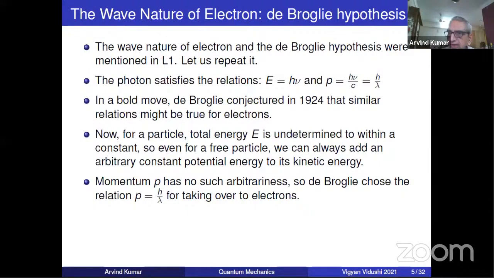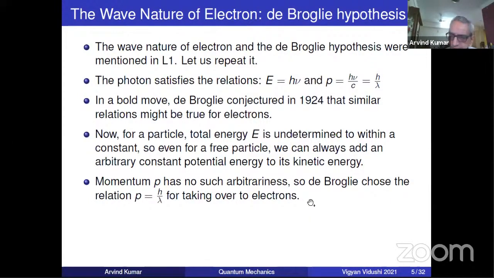Kinetic energy, of course, is very clear, p square by 2m or half mv square. But potential energy, you can always add a constant, and still there's no difference in physics. Please write in your chat why you think that is the reason. And if you understand the reason, you will know why de Broglie chose P equal to h by lambda rather than E to generalize for electrons.